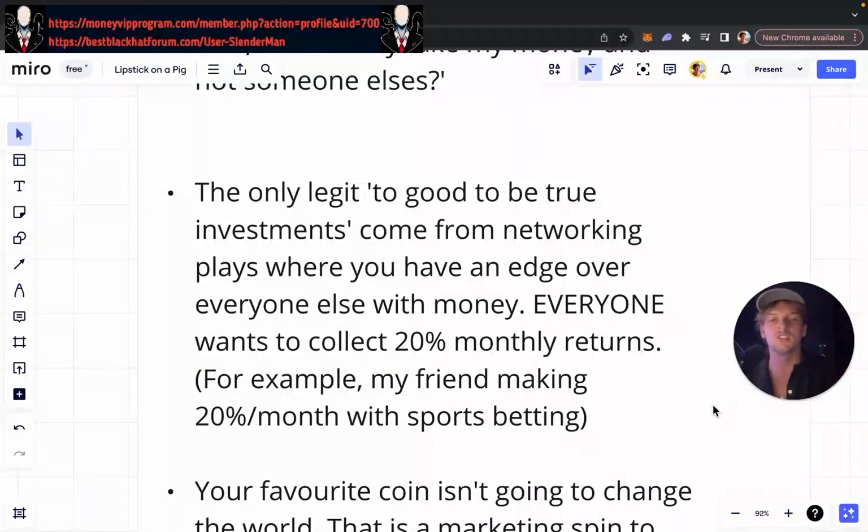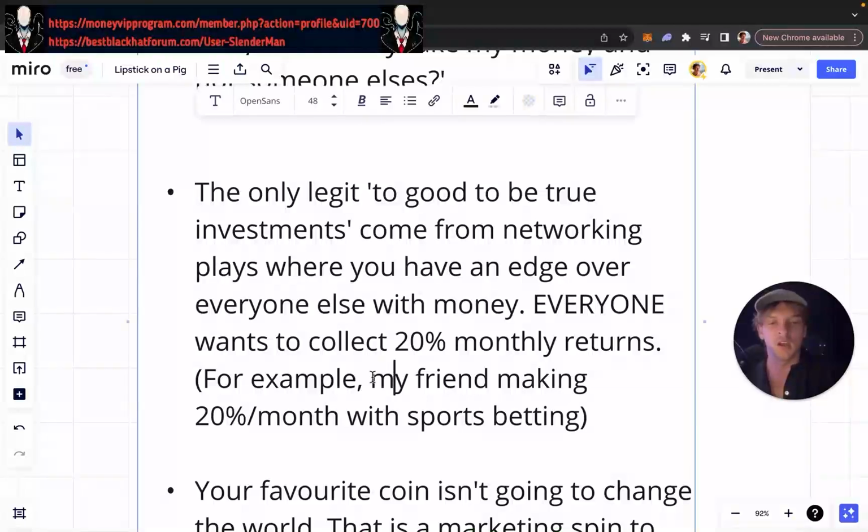Now, there are some examples where my friends are making 20% monthly returns or whatever with a low amount of risk. But the reason they got this opportunity, in this example making 20% a month with sports betting, and he doesn't do anything, is because he is directly connected to the guy who runs the operation. And the reason the guy takes his money on and not someone else's is because they're friends and they're in the same network.